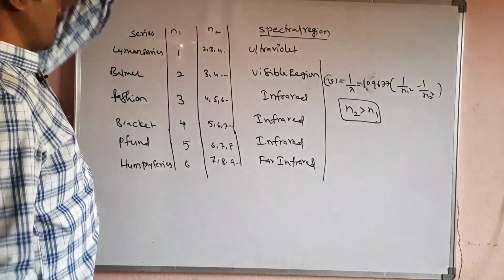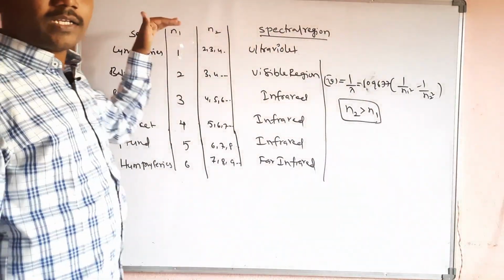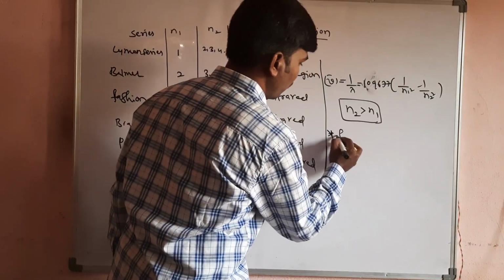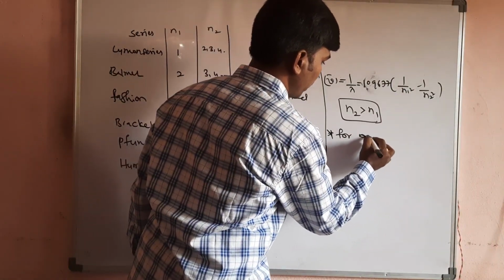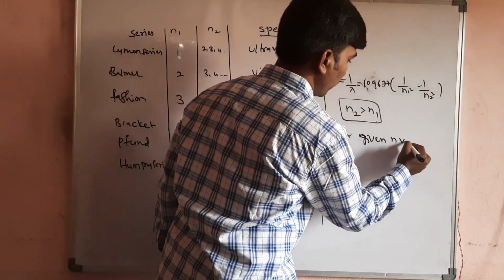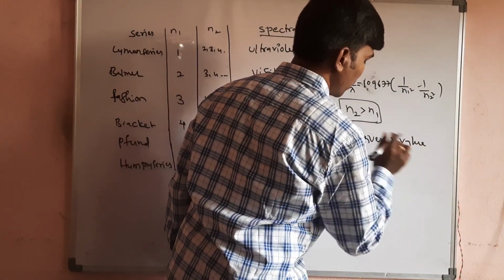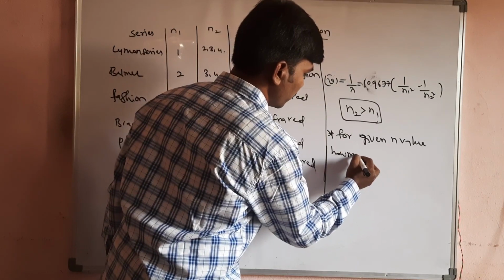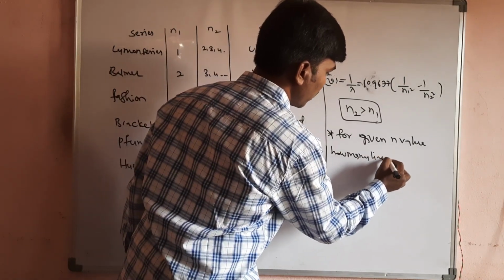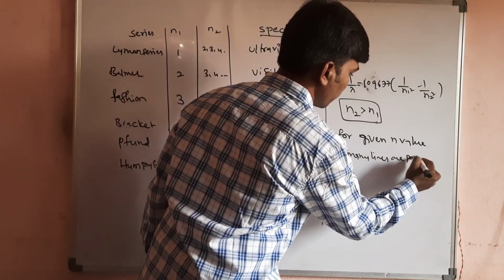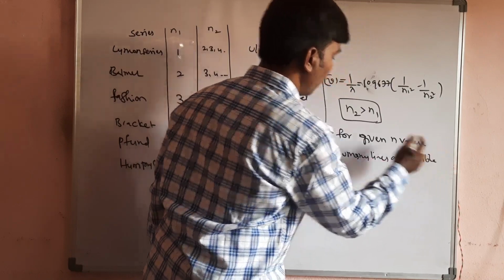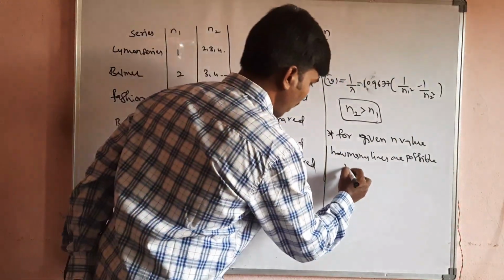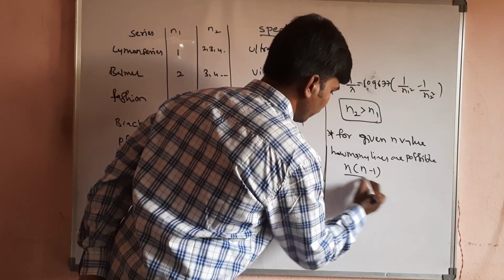When a hydrogen atom comes from a high energy level, for a given n value, where n is the principal quantum number, how many lines are possible? For that we have to use the formula n into n minus 1 by 2.